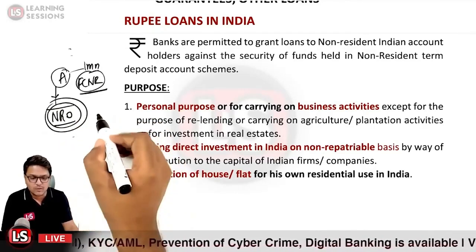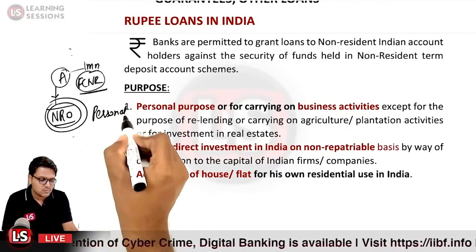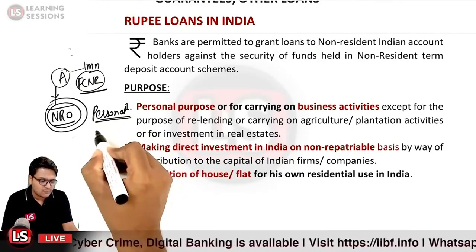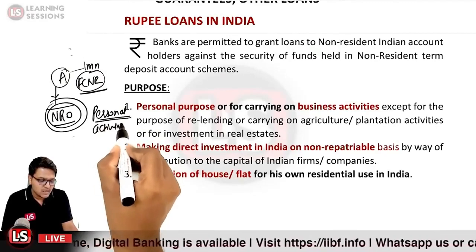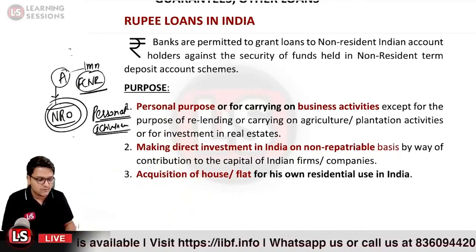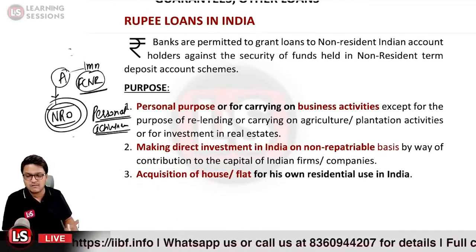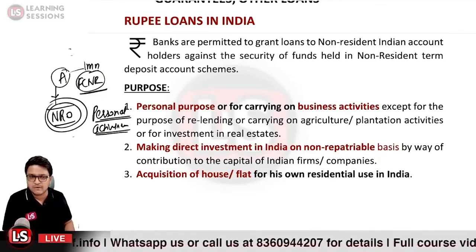Okay, so what would be the purposes? First of all, the loan amount must be sanctioned for personal use or for carrying out business activities, but should not be used for re-lending, for activities like agriculture or plantation, or for investment in real estate for earning profits out of it.